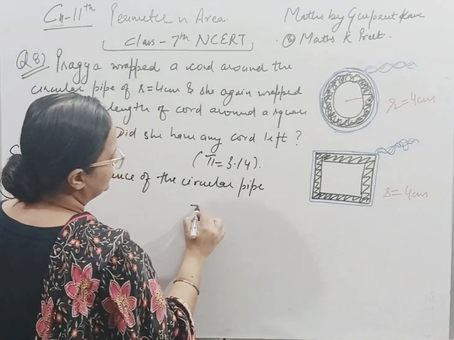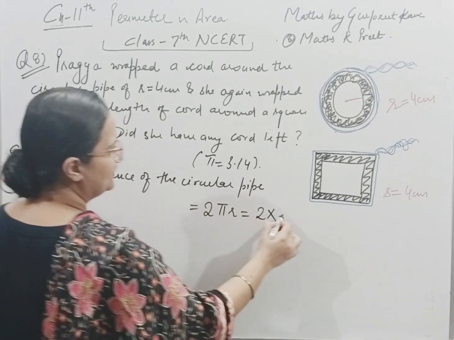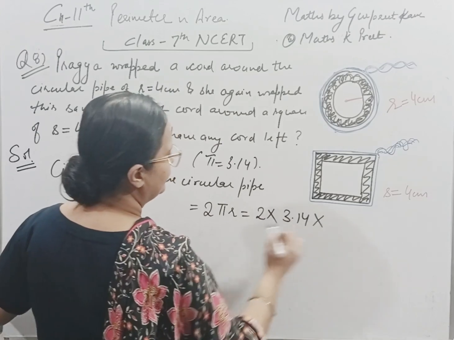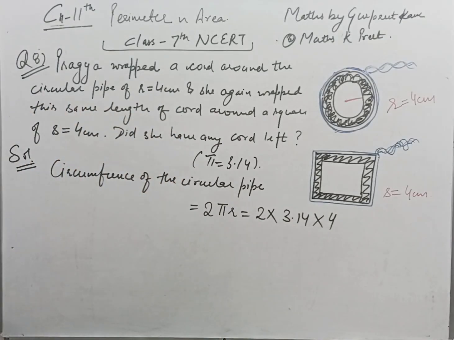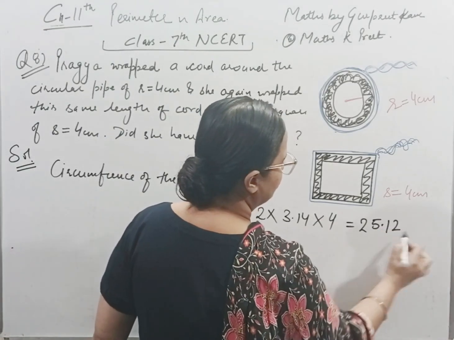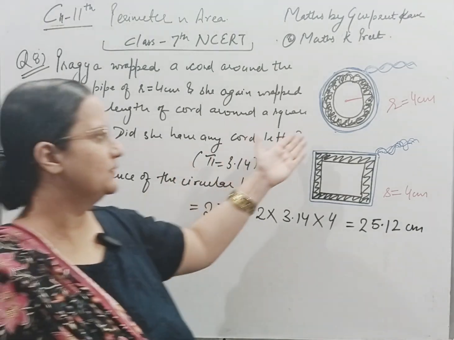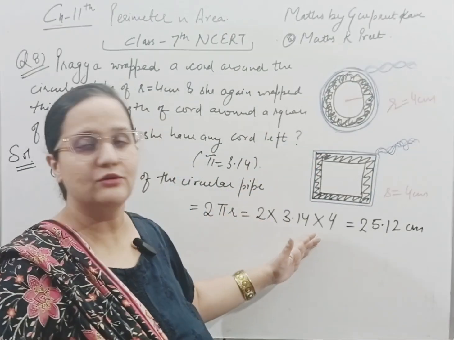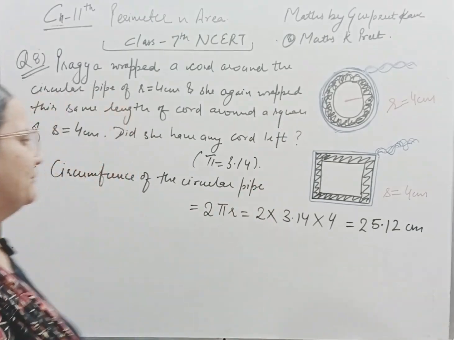What is the formula for the circumference? 2 pi r. 2 is 2, pi is 3.14 and radius is given as 4 here. So after calculation we will get 25.12 centimeter. This much is the circumference of the circular pipe. That means this is the length required of the cord to wrap this circular pipe.